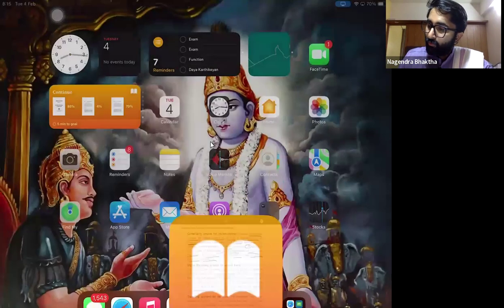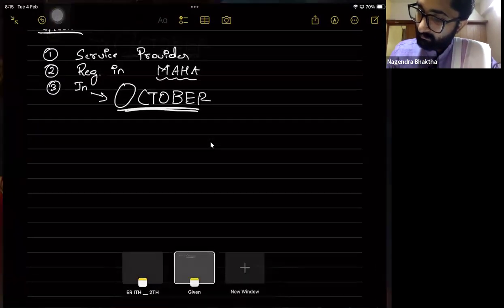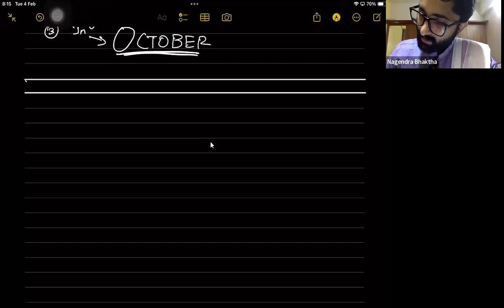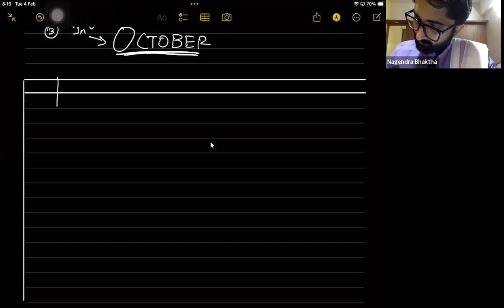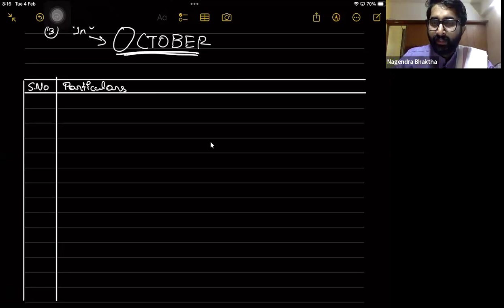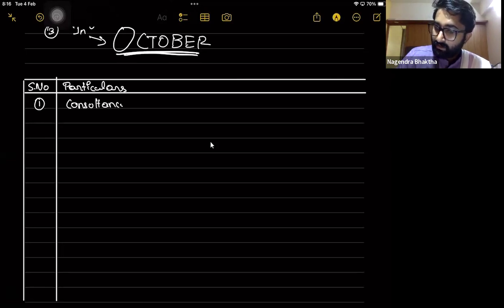Let's do the format. First thing that you write is serial number. Particulars. See, you don't have to write the notes separately, because don't waste the time by writing notes separately. Instead, you write the serial number 1, consultancy services, and here below write note.